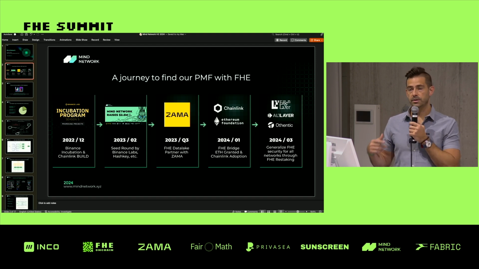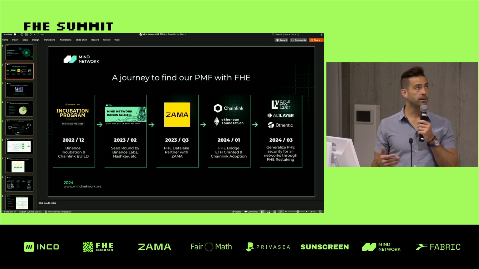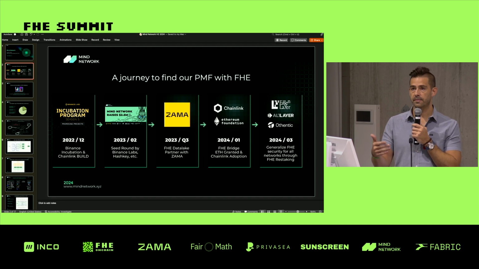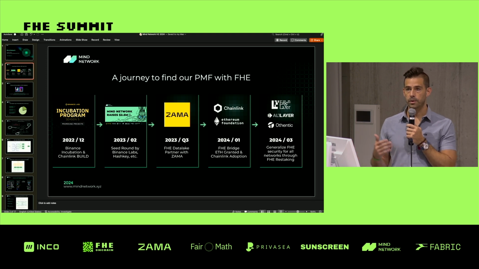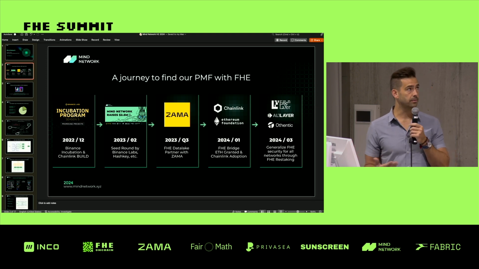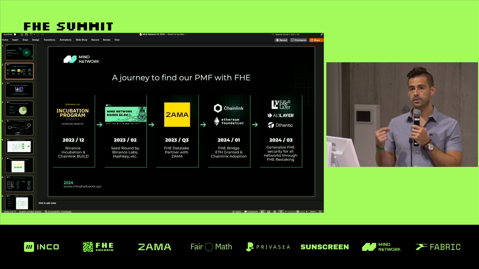So we used FHE to create a shared private state for the intent layer. And what we found is that this was a sweet spot for FHE because while FHE still needed a little bit of time for this transaction, SWIFT users were accustomed to 5, 6, 7 days sometimes to execute a transaction. So if we could beat that, we would be a superior product. And of course, we can beat that with FHE. So we used a shared private state for the intent layer for transactions across bridges. This is something that we're also going to be developing with other bridges and for our friends at Inco as well as Phoenix.